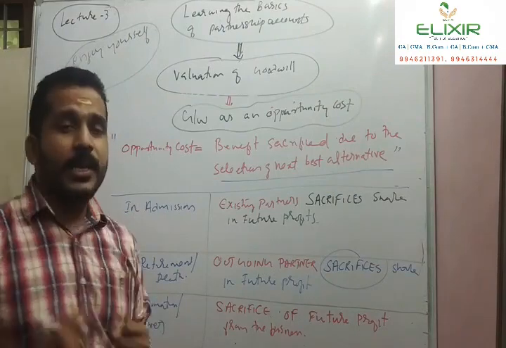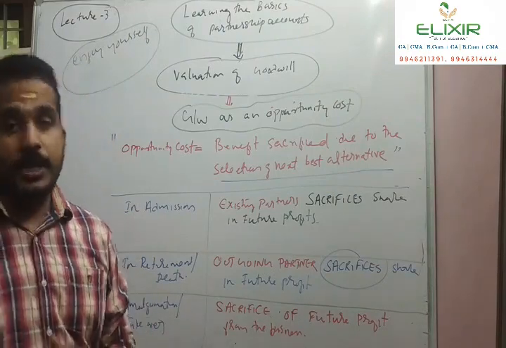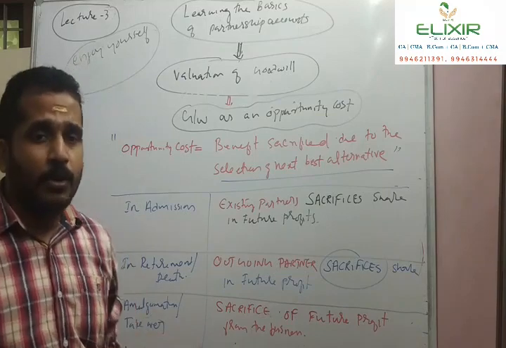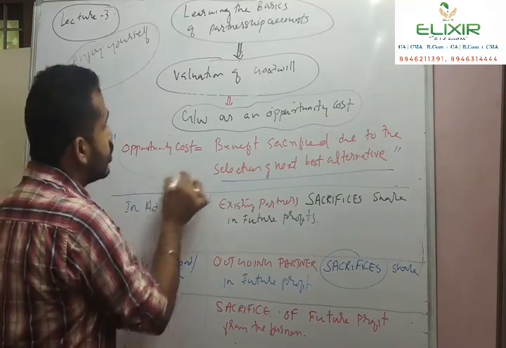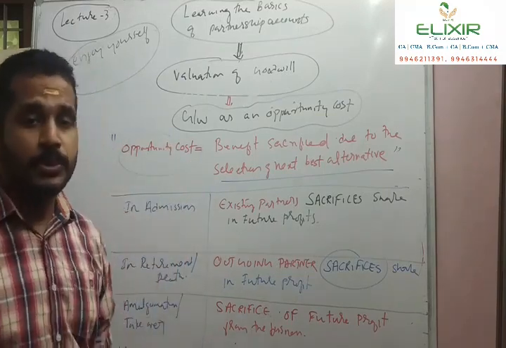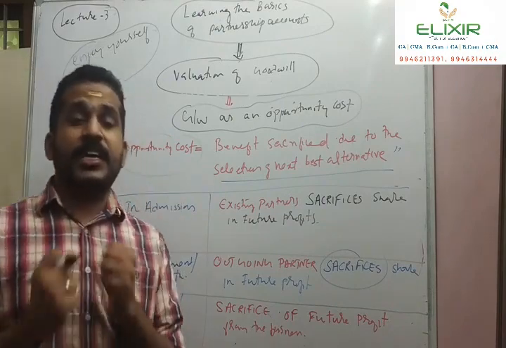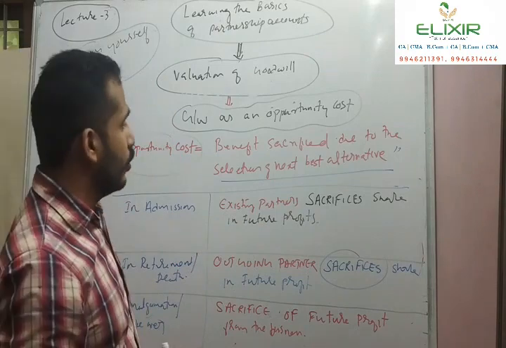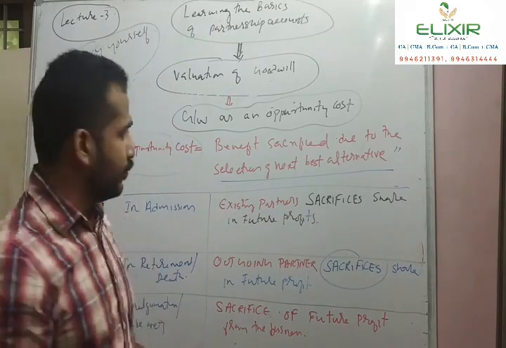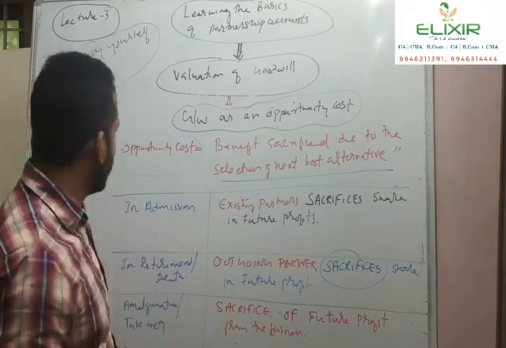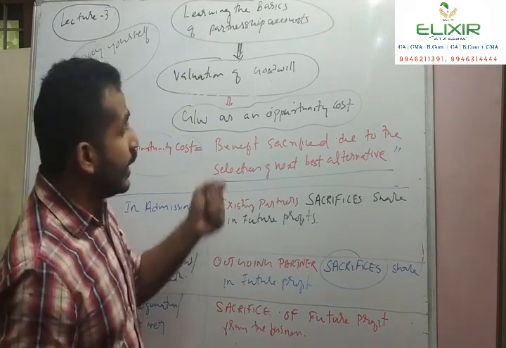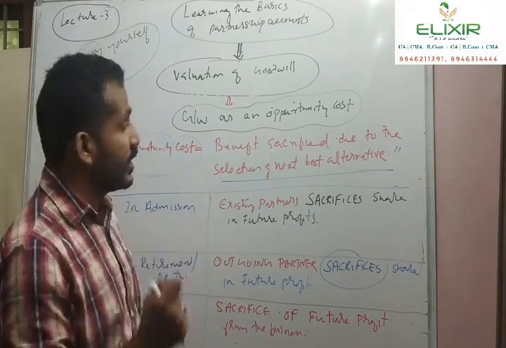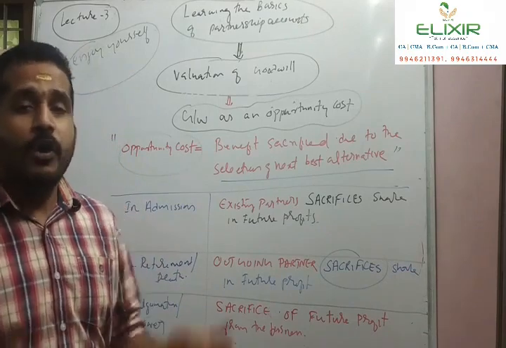So now let us analyze goodwill as an opportunity cost. We are well aware of the fact of what an opportunity cost is. What is an opportunity cost? It is a benefit sacrificed due to the selection of the next best alternative. These aspects are studied in your plus one, plus two economics. So what is an opportunity cost? It is the benefit sacrificed due to the selection of the next best alternative.